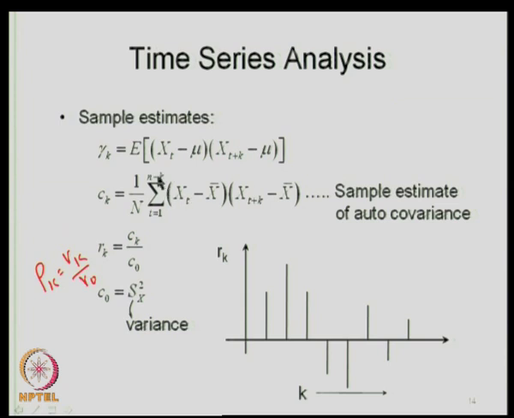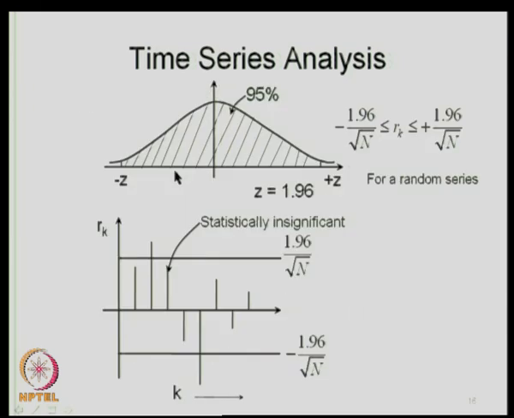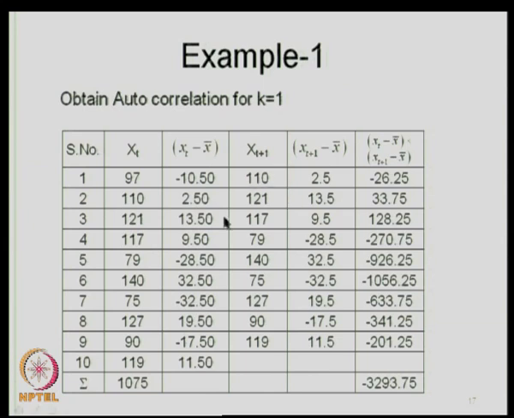For k is equal to 1, you will have n minus 1 values; for k is equal to 2, you will have n minus 2 values, and so on. Therefore, we generally estimate the rho k's, or the autocorrelations, up to about 0.25 n, where n is the number of observations. That means up to about 25% of the number of observations you compute rho k.